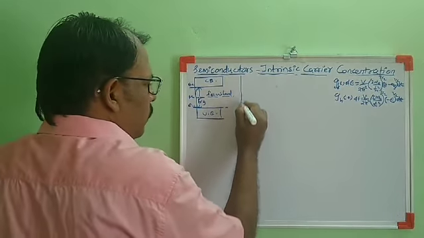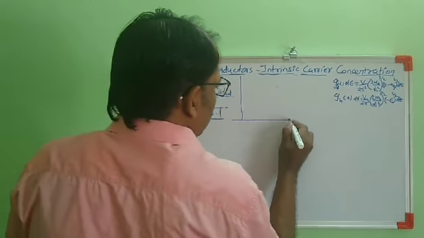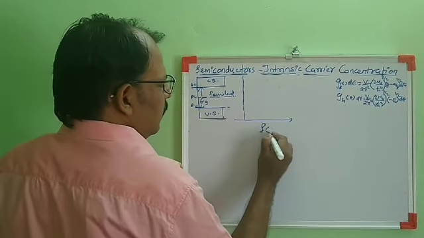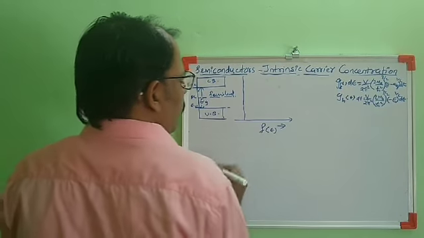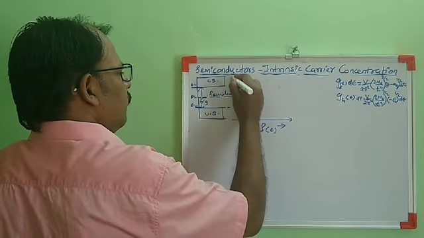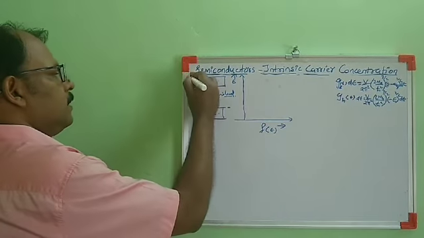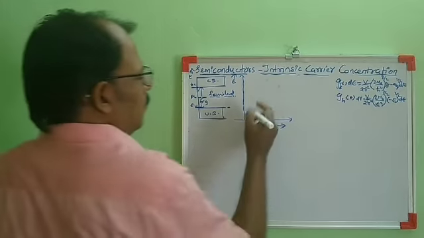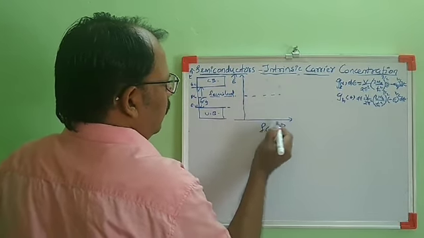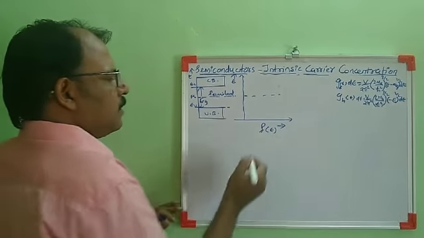Now I will draw the probability of occupancy. I am changing the axis. Here the probability of occupancy f is taken along the X direction and the energy is taken along the Y direction. Here also energy is taken along the Y direction. So for the probability of occupancy at the Fermi level, we are taking temperature greater than 0.